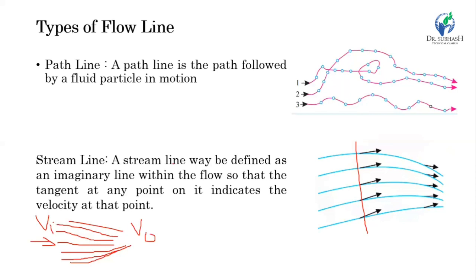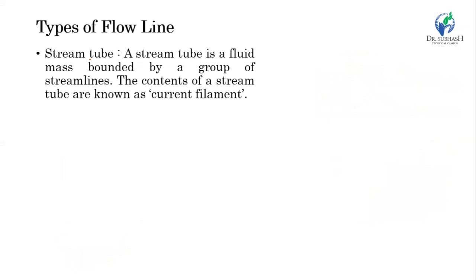So this is what we discussed previously about the path line and streamline. Now let's see another line, which is the stream tube. It is not a line, but actually a stream tube is the fluid mass bounded by a group of streamlines. So this is not considered under the category of line.